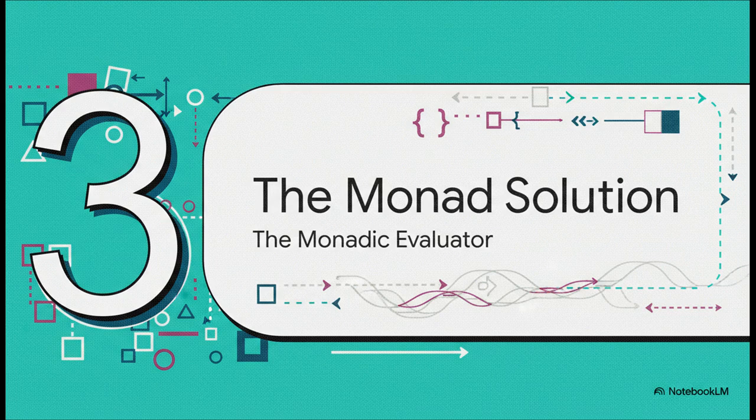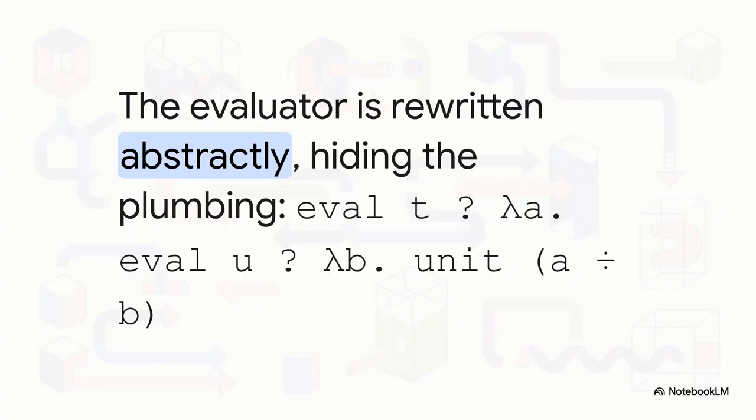So let's rewrite our evaluator one last time. But now we'll use our new monad pattern. Just look at that. It's almost as clean and simple as the very first version we wrote. The logic is totally clear again. Evaluate T, then evaluate U, then divide the results. All of that horrible, messy plumbing for handling errors or state is now completely hidden away inside that little question mark operator, which takes care of all the sequencing details for us.